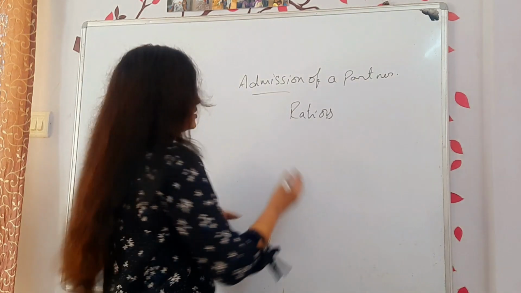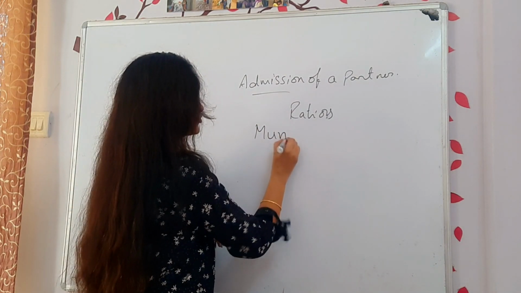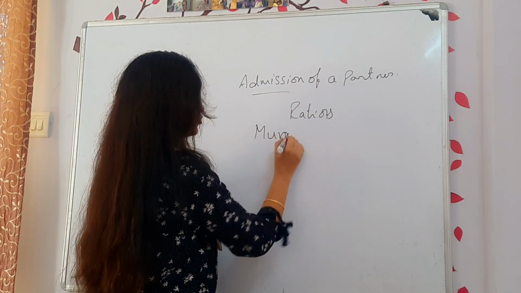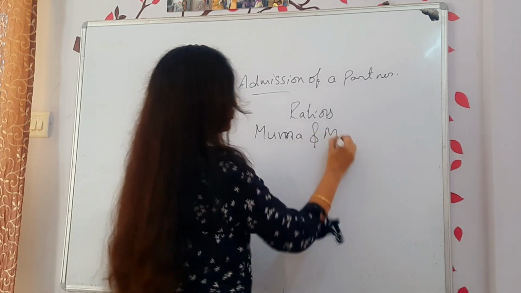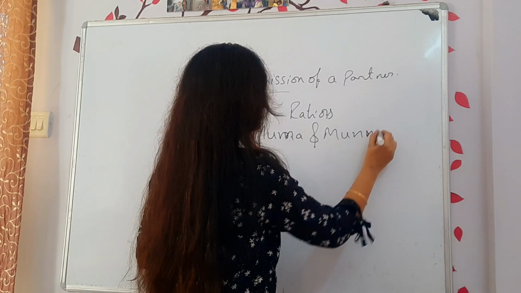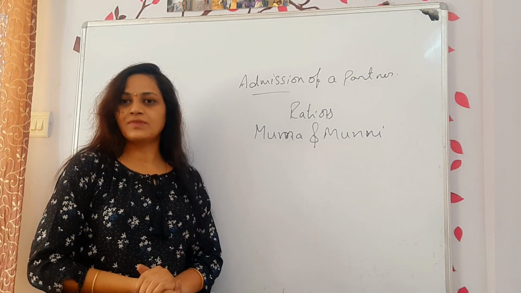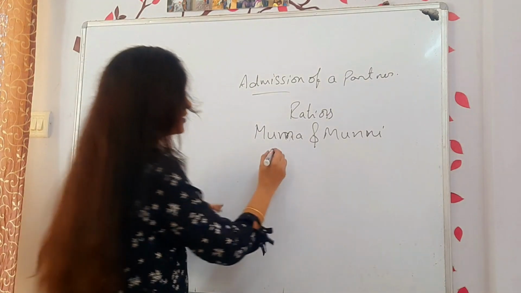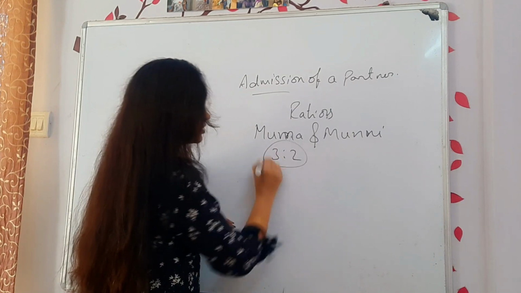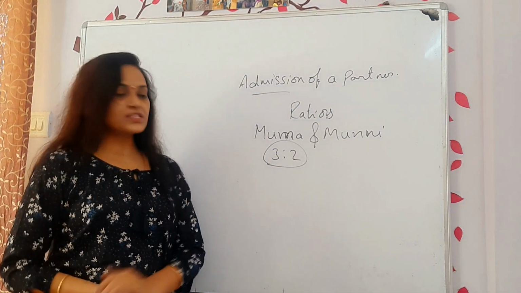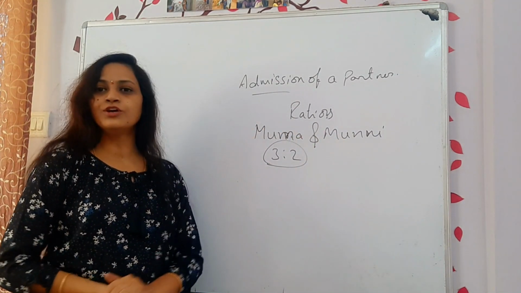We have two partners, Munna and Munni, as usual. They were sharing in the 3:2 ratio. Munna is taking 3 and Munni is taking 2.